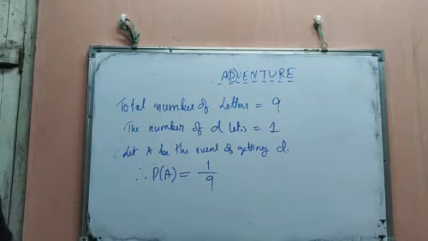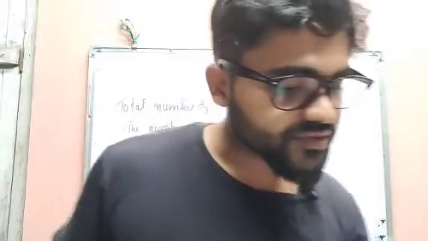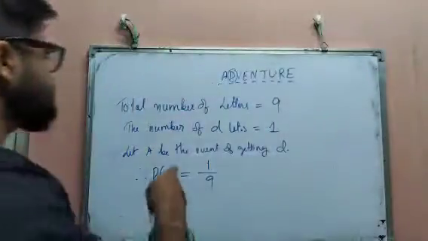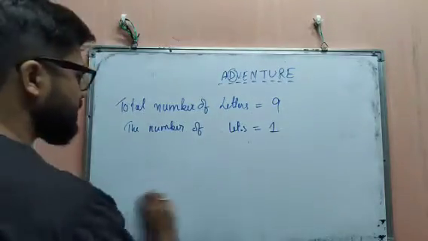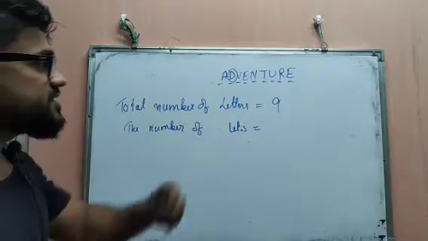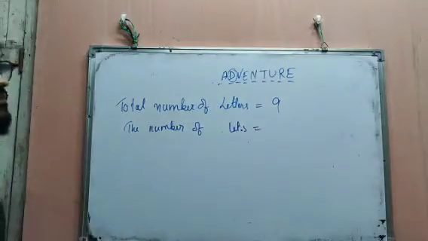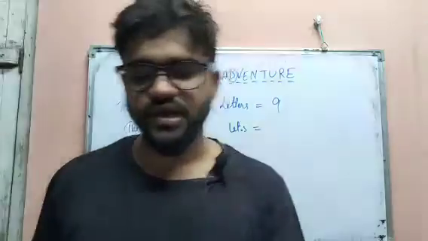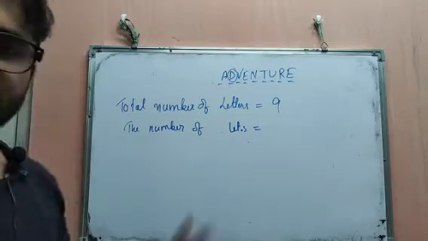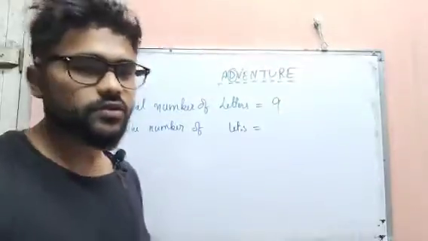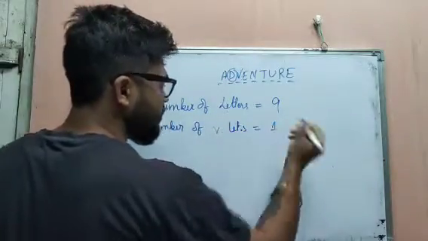Okay, same way, we are also asked the probability of choosing V. So the number of V letters, this time we have to see how many V are there. There is only one V in adventure. So the number of V letters equals 1.